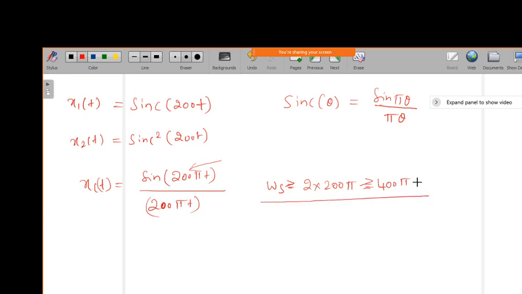Now we can do this also for sinc square, which is given by sine square of 200 pi t divided by 200 pi t whole square. Sine square you can represent in terms of cos, using 1 minus 2 sine square theta equal to cos 2 theta. So we can put that in and find it out.